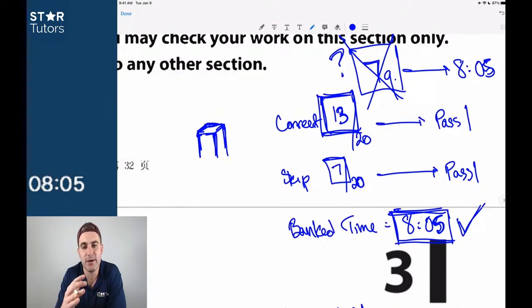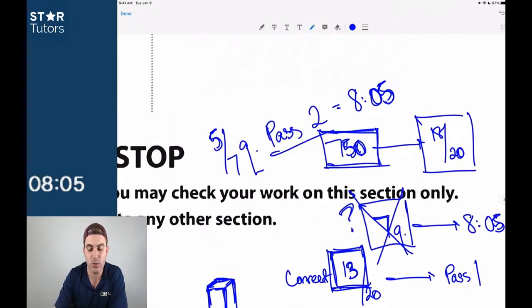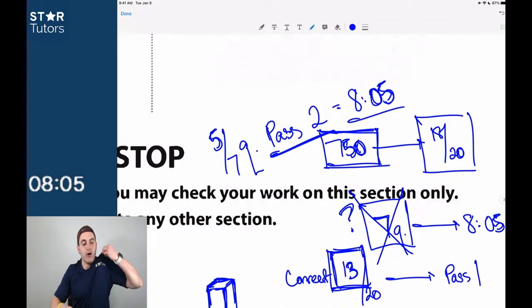So right now, yes, I'm starting and stopping, and yes, that helps me with momentum, and I get a little bit of a break right now. But in terms of just purely answering these questions, I have written down my time exactly where I was, and I've only looked at this test for the amount of time that I have. And that's why this becomes such a great drill. The reason I'm able to stay so calm on all of these sections when you watch our other videos is because when you break it down and you slow it down, it's like playing an instrument.